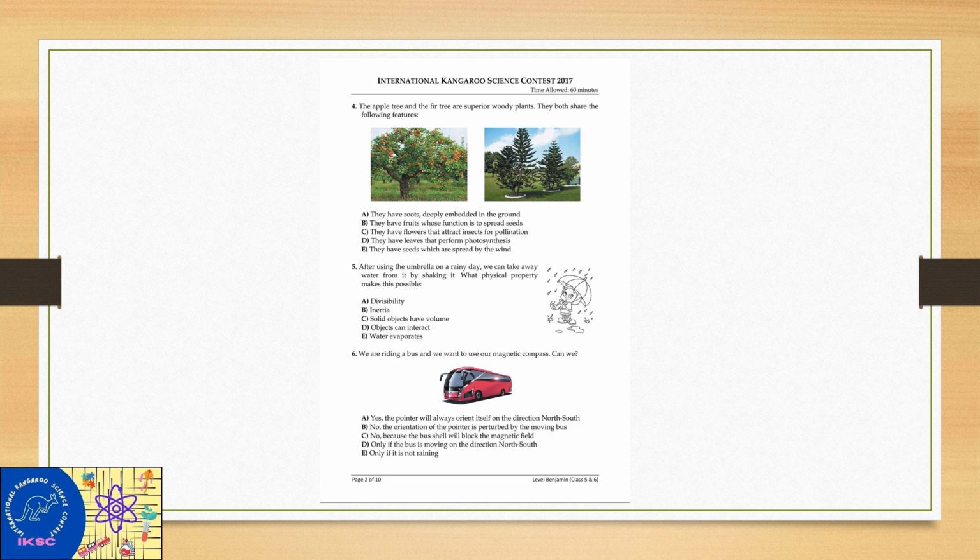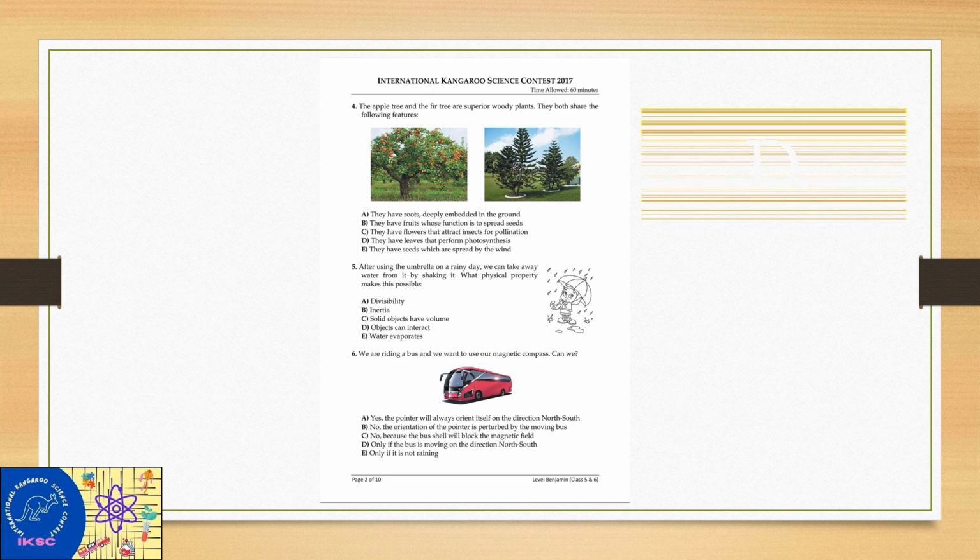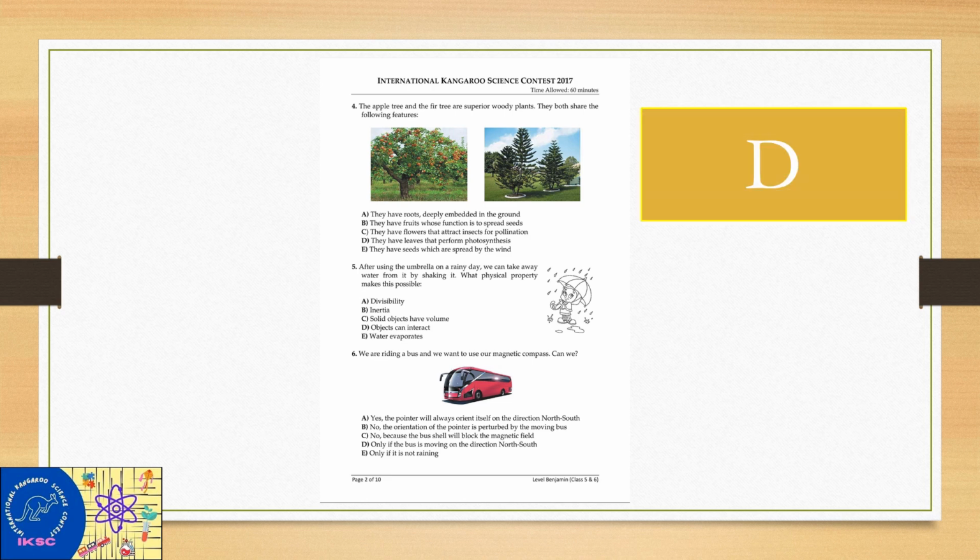They have leaves that perform photosynthesis. They have seeds which are spread by the wind. So, I think they have leaves that perform photosynthesis. So the correct answer is D.